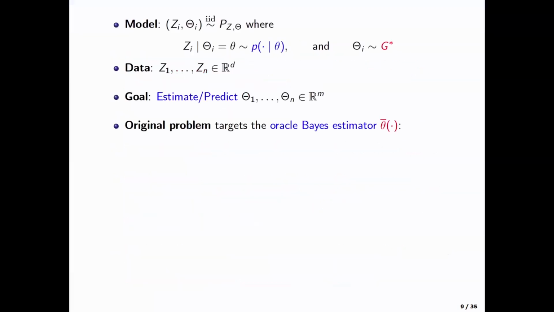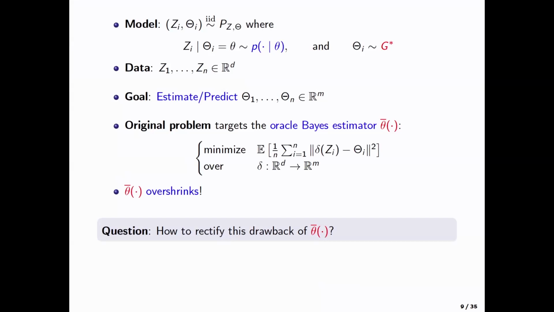Okay. So what do we do? Again, this is just laying out the framework. I observe the Zi's. I want to estimate the theta i's, right? The original problem says that the Oracle Bayes estimator is the right thing to do. We already know its drawback, that it overshrinks. And the question we are asking now is, how do we rectify this drawback?